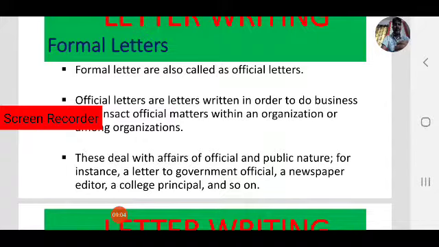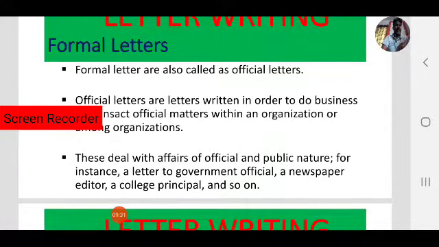For example, a letter to a government official is an official letter. If you want to complain about water problems or electricity problems, then you have to address a letter to the concerned officer. So that is called a formal letter or official letter.